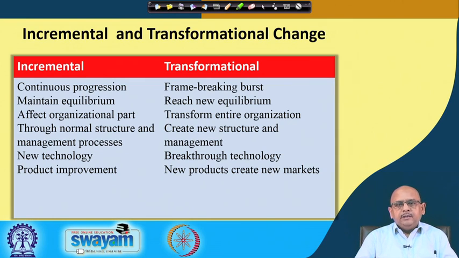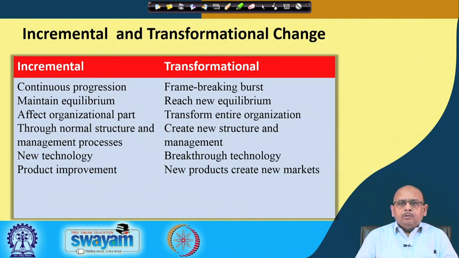And these kinds of changes are effected through the normal structure and process. Okay. For example, you find that you need a new department. So, you open a new department because that is required by the organization, but it does not affect other departments of the organization. Suppose you want to bring about some changes in the structure. So, you go for changing, say merging two levels in the organization or merging two departments together, right. So, the idea here is that you go through the normal structure and process of the organization. It is not going to affect the entire organization, it is going to partly affect just a part or system or a unit of the organization.